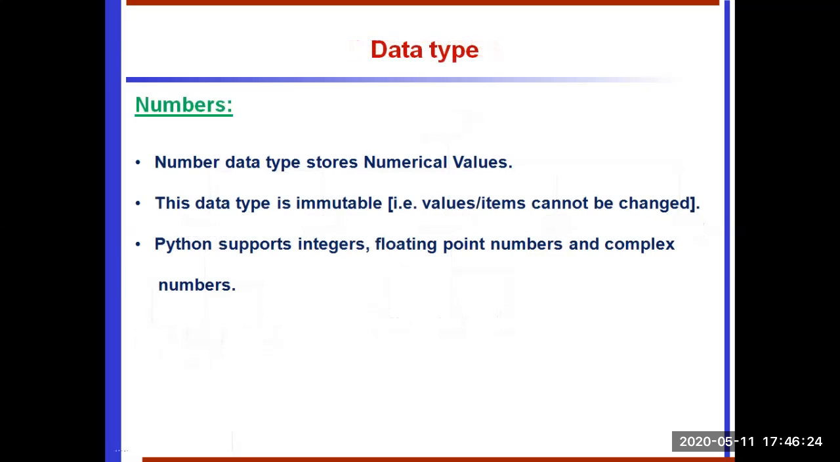Number data type. The number data type stores numeric values. This type is immutable, that is, the value or item cannot be changed. One of the many conveniences of using Python is that you don't really have to declare numeric values to distinguish the types. Python can readily tell one data type from another when you write or run your statement. It has 4 built-in numeric data types.